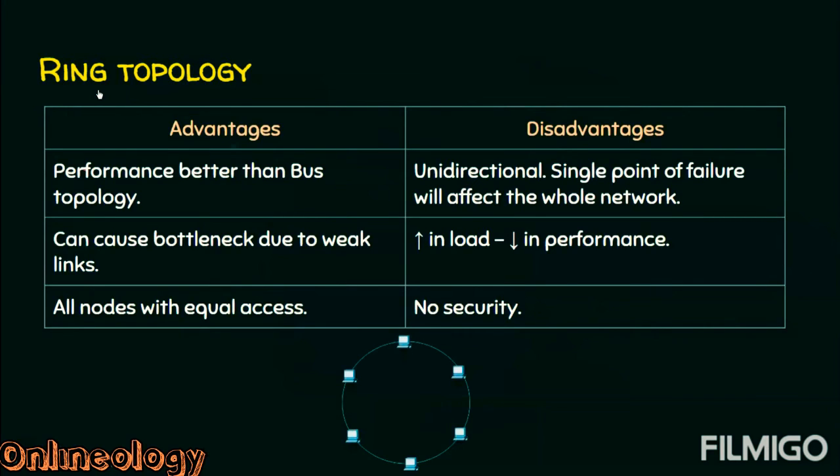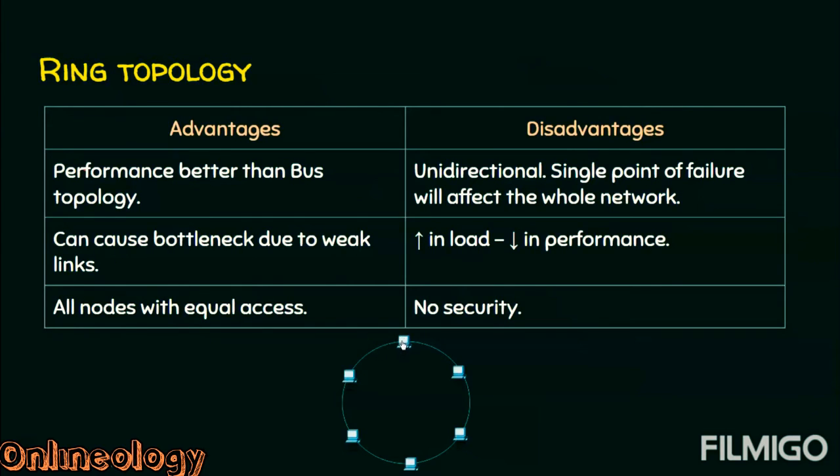Coming to the advantages of ring topology, it has better performance than bus topology because it is in a closed loop. But the problem is, if this link is a weak link, this ring topology causes some bottleneck in the network because of this weak link. At the same time, all nodes have equal access, which is considered to be one of the advantages of ring topology. And coming to the disadvantages of ring topology, I have already mentioned it is unidirectional.